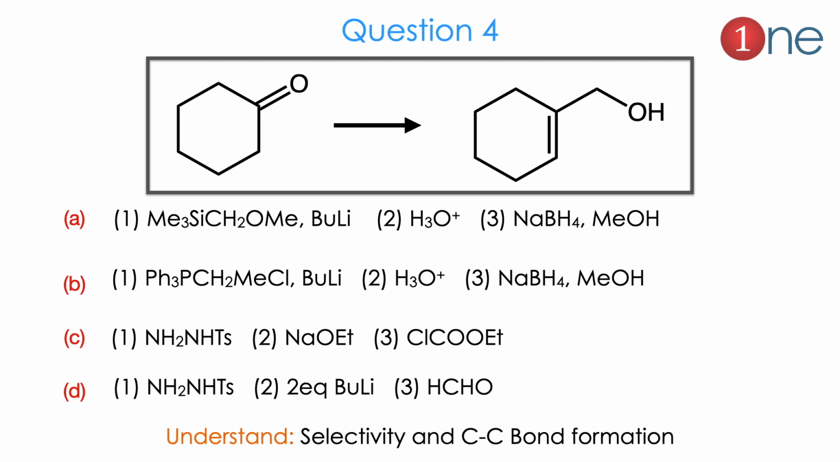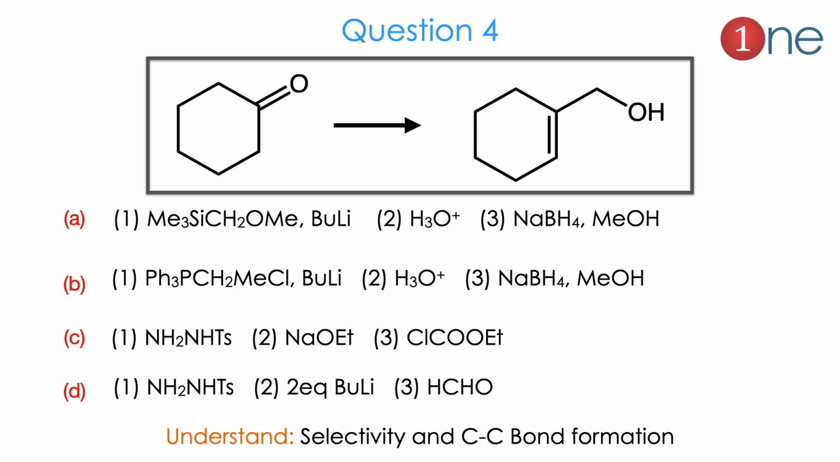Then question number 4: cyclohexanone is there and the product is an alcohol. So it's a kind of reduction reaction, but the double bond will be there. So you have to know one methylene is higher, and a new double bond is introduced. They ask you to guess the reagent.